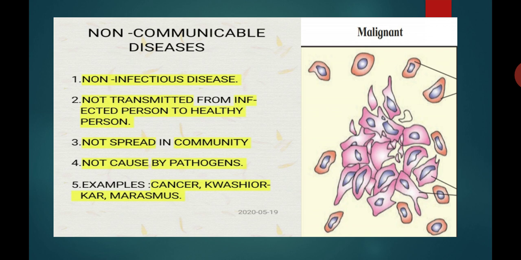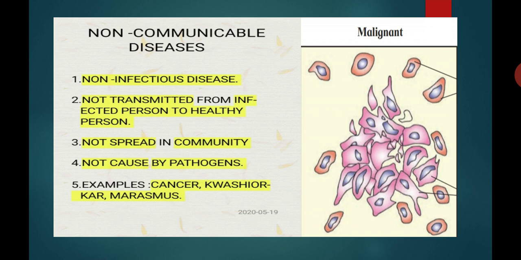Number 2, communicable diseases are transmitted from an infected person to a healthy person either directly or indirectly. But non-communicable diseases are not transmitted from an infected person to a healthy person either directly or indirectly.